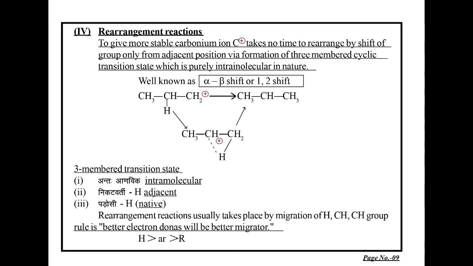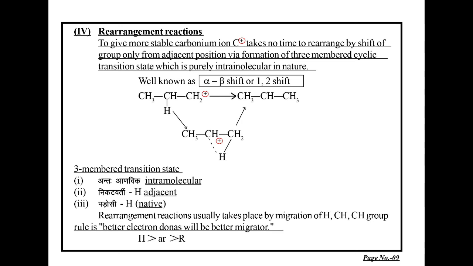It becomes possible by the shifting of the proton to the adjacent carbon atom through a cyclic three-membered transition state, which contains positive charge in the center. Thus the proton is shifted and the positive charge is shifted to the central carbon atom, resulting in the formation of the secondary carbonium ion.